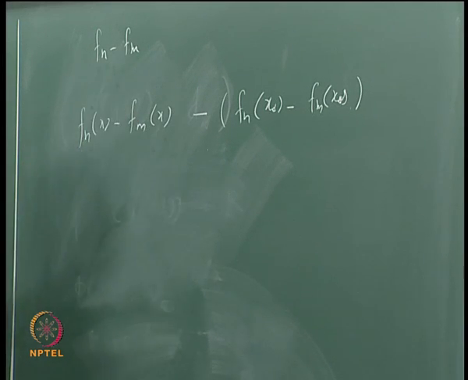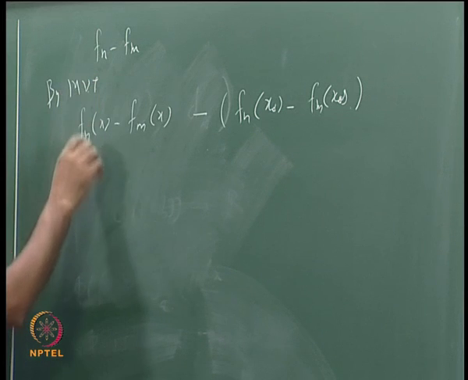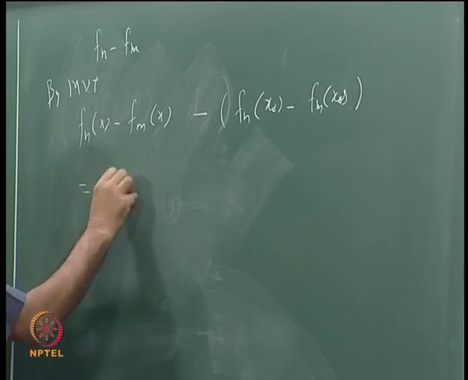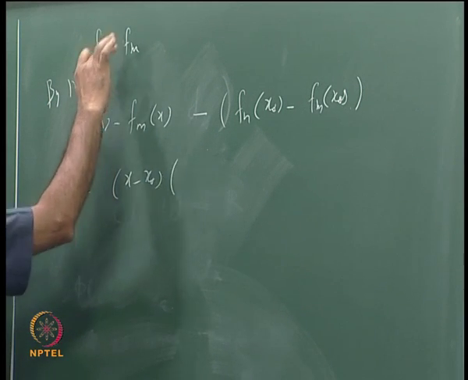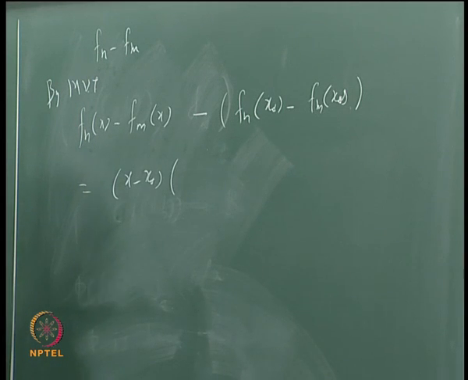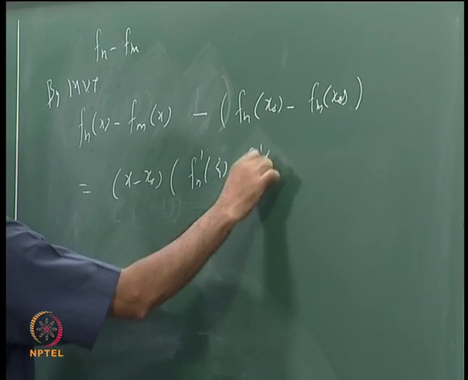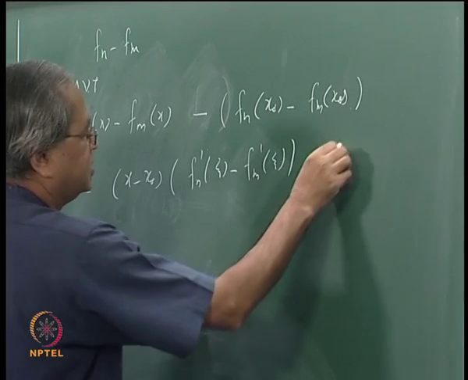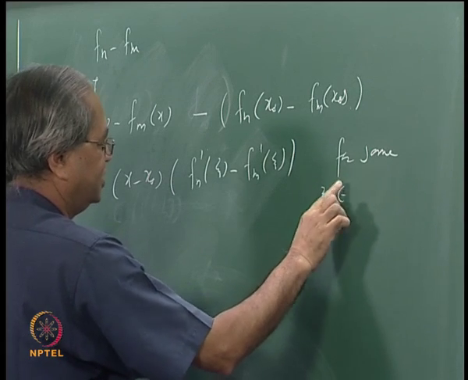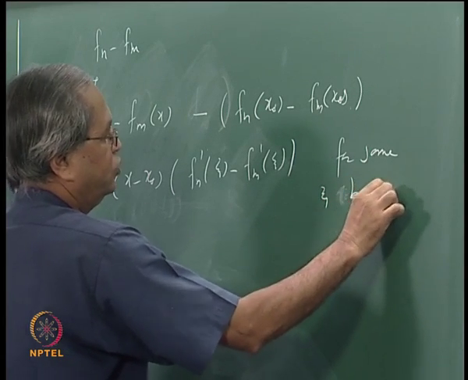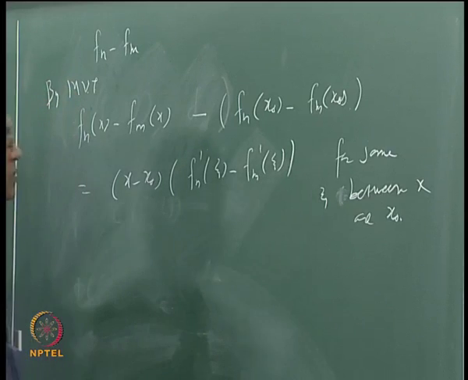So by Lagrange's mean value theorem, this is the same as x minus x naught into the derivative of fn minus fm at some point xi, which is the same as fn prime xi minus fm prime xi, for some xi between x and x naught, because I do not know which is bigger and which is smaller.